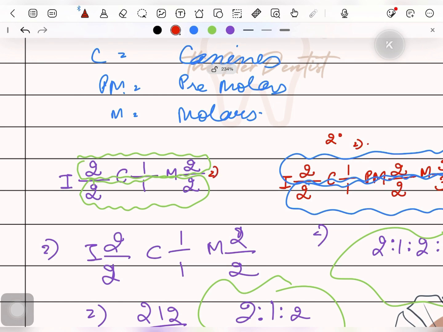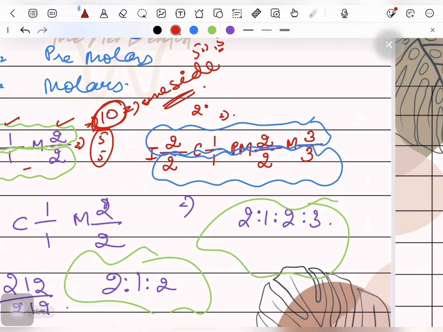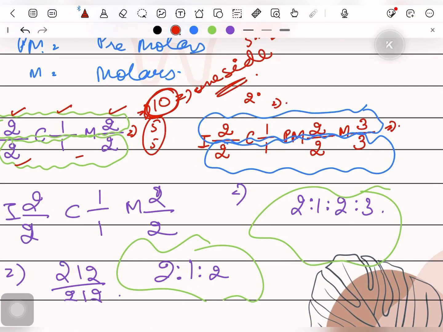You can also calculate the total number of teeth. It comes out to be 2, 1, 2, which is 5, and this also 5. So it represents 10 teeth on one side, 5 in maxilla and 5 in mandible. So one side has 5 maxillary teeth and 5 mandibular teeth in case of primary dentition, and in case of secondary dentition, we will have 8 in each quadrant and 16 in each arch.